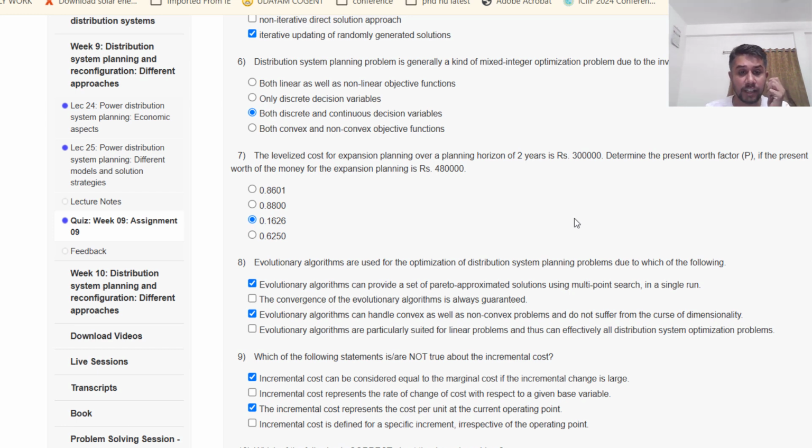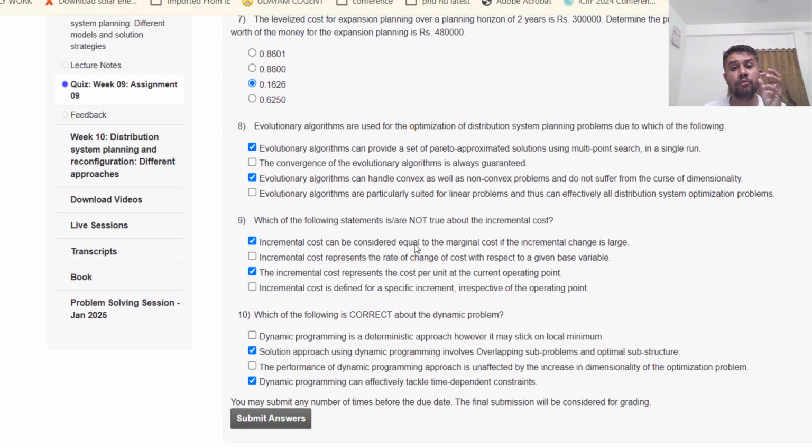Now in case of 8, evolutionary algorithms are used for the optimization of distribution system planning problems due to the following. So the correct answers are: evolutionary algorithms can provide a set of Pareto approximated solutions using multi-point search in a single run. This is the biggest advantage, so it is used for multi-objective problems. Evolutionary algorithms can handle convex as well as non-convex problems and do not suffer from the curse of dimensionality as it deals with multi-dimensional objective functions.